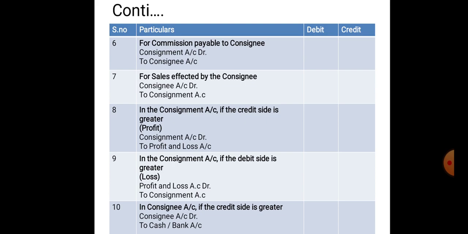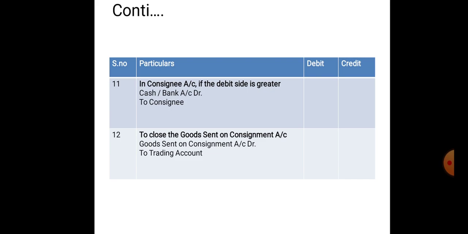Then the next entry in the consignment account, if the credit side is greater, then consignment account debtor to cash or bank account, for the value of the draft paid, the amount to be paid to the consignee. And if the debit side is greater, then cash or bank account debtor to consignee account.